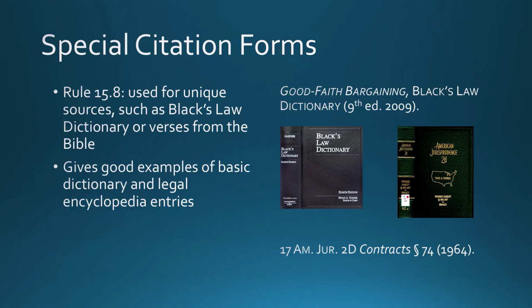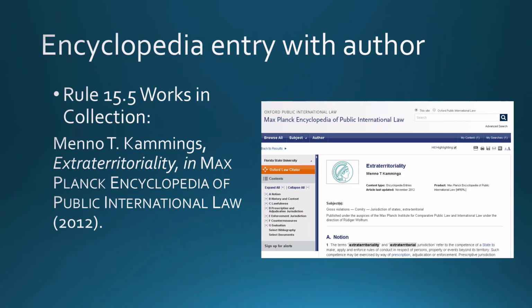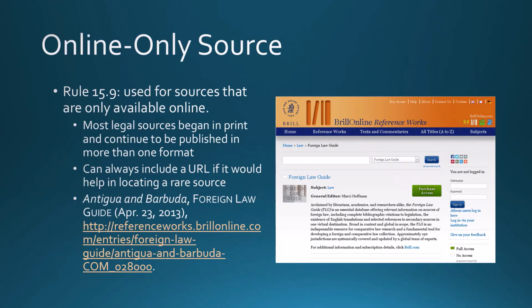the year in parentheses. The Max Planck Encyclopedia of International Law is an example of an encyclopedia that has separate authors for each entry. The easiest way to include all the necessary information for a specific entry is to treat it like a smaller work in a collection. Using Rule 15.5, list the author and the title of the article you are referring to, followed by an "in" and then the citation to the entire encyclopedia. Notice that the word "in" is also in italics in this type of citation. Remember that you can always include an available at URL if it would help your reader to locate the source you are referring to.